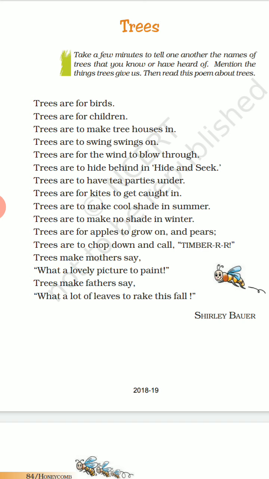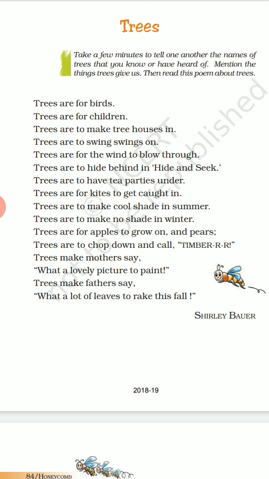So timber means wood that is prepared for use in building and carpentry. One of the advantages of trees is that they give us timber, so that we can use it in construction and also in carpentry works.